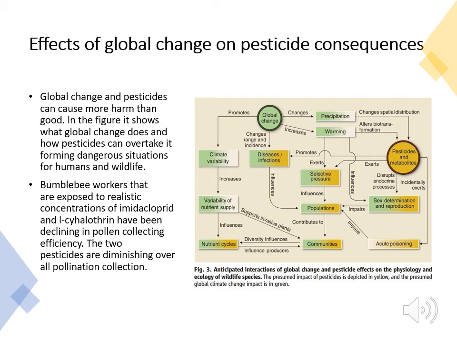I'm going to be explaining the effects of global change on pesticide consequences. So global change in pesticides can cause more harm than good. In the figure, it shows what global change does and how pesticides can overtake it, forming dangerous situations for humans and wildlife. Bumblebee workers that are exposed to realistic concentrations of imidacloprid and cyhalothrin have been declining in pollen collecting efficiency. The two pesticides are diminishing overall population collection.